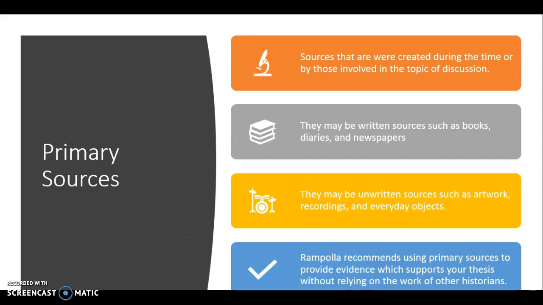The first source is primary, which are sources that were created during the time or by those directly involved in the topic of discussion. They may be written sources, such as books, diaries, and newspapers, or unwritten, such as artwork, recordings, movies, and everyday objects. Rampolla recommends using primary sources to provide evidence which supports your thesis without relying on the work of other historians.